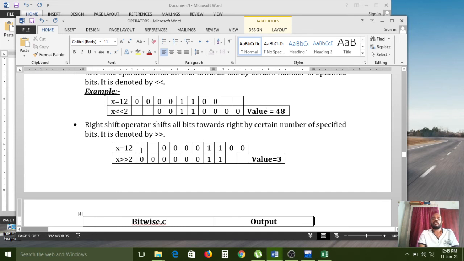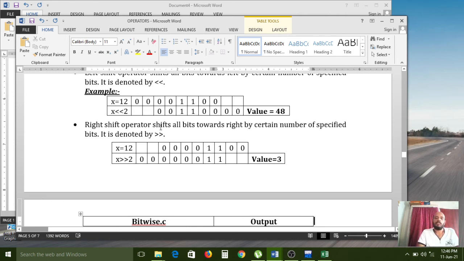Right shift means at the right side we have to remove. At the right side means this one. Here I have removed 2 shifts. So then that value becomes like this. This is the left side and this is the right side.